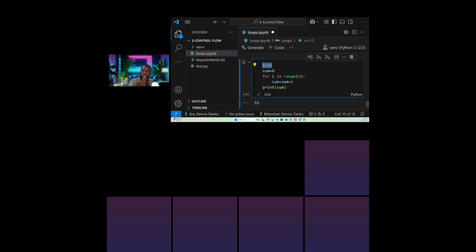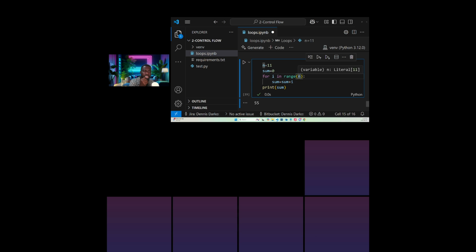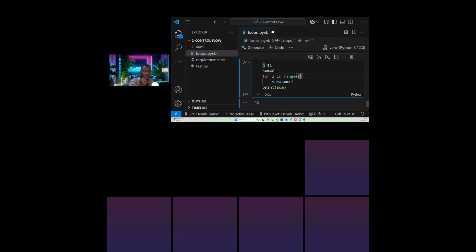So 0, 1, 2, 3, 4, 5, 6, 7, 8, 9, 10, 11. We stored it here. But we specify a condition that for i in range, so here becomes our condition. Go through this n, get us the values. But the values start from 0. And when you start from 0, get us each value, and then each value, store it here.